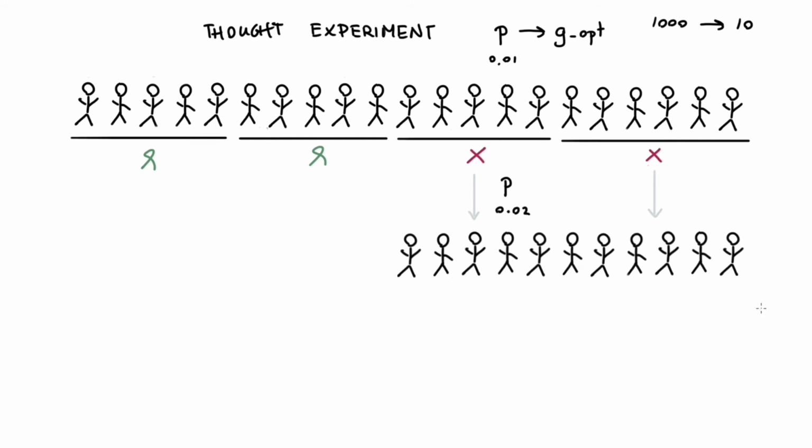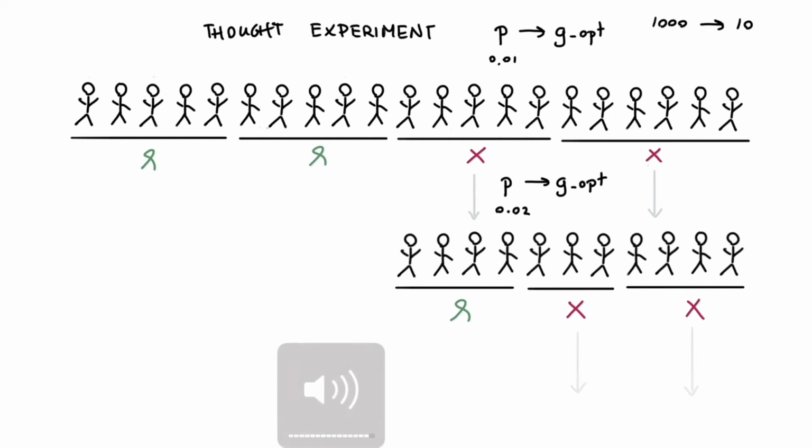Because we have a new probability value though, that also means that our optimal group size also updates. And because the probability value is much higher, we now probably have to resort to much smaller groups than we had before. And as you might be able to imagine, this process is only going to be repeating itself until at some point we might be able to assume that most of the people left have the disease and that they should each individually get tested.